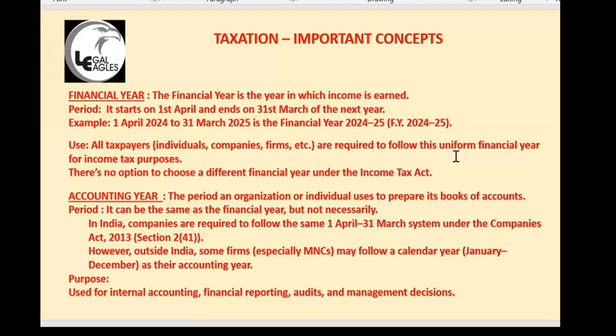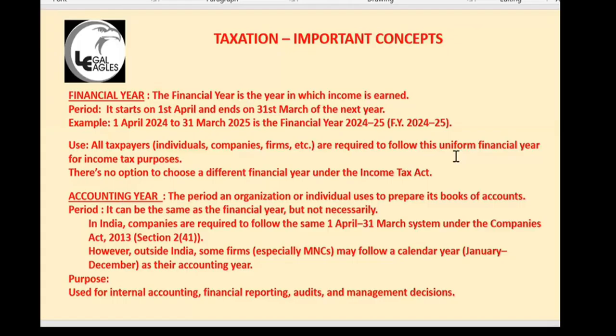So your assessment year will be 1st April 2025 to 31st March 2026. But your previous year will be 1st April 2024 to 31st March 2025, but only one day is counted for that, because it is for that period. Income earned in that period will be taxed in this year. It can be 1 day, 1 month, 2 months, 3 months, whenever you start that business. But if your previous year falls within 31st March, even for 1 day it is a previous year for income tax purposes. You remember this very carefully.